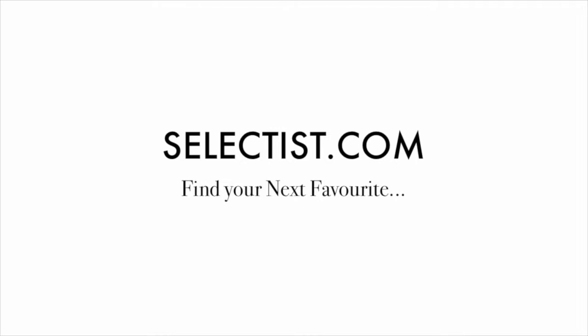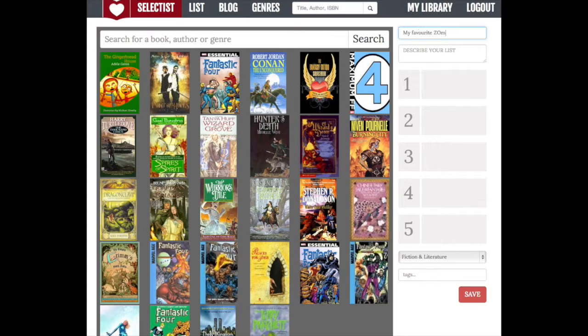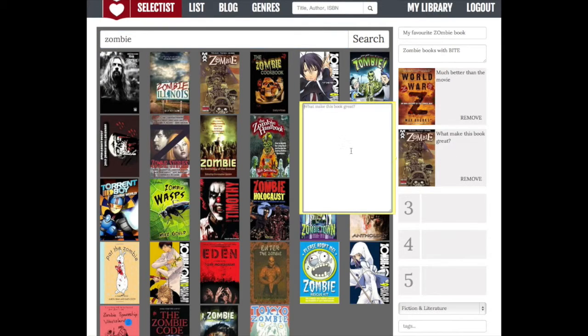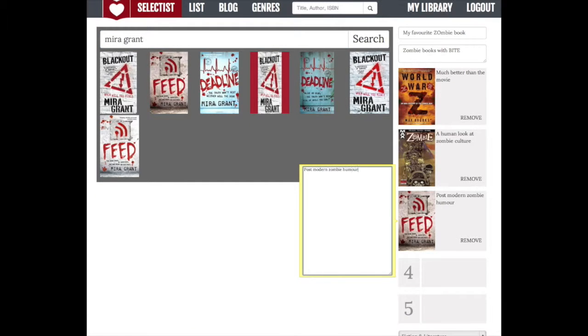Introducing Selectist. It's based on human curation and data mining, and built on the idea of a recommendations list. Firstly, we enable people to share their love and opinion of books by creating lists of their favorites. We've kept it super simple. They simply give us a list title, 3 to 5 books, a short recommendation for each, and a category.